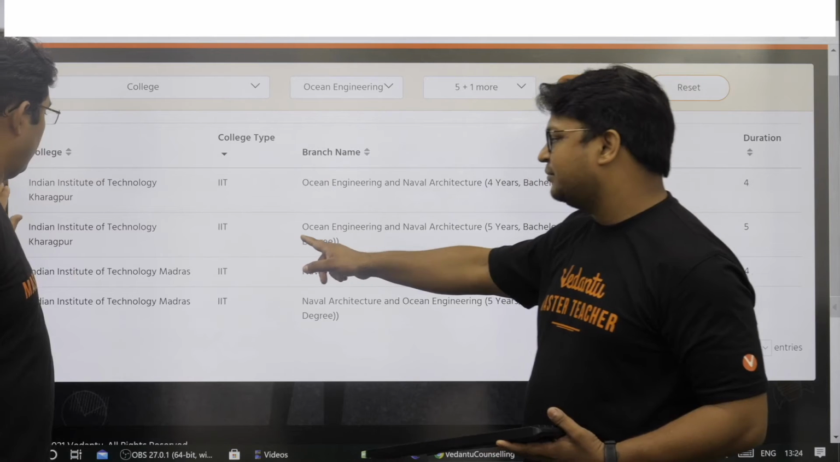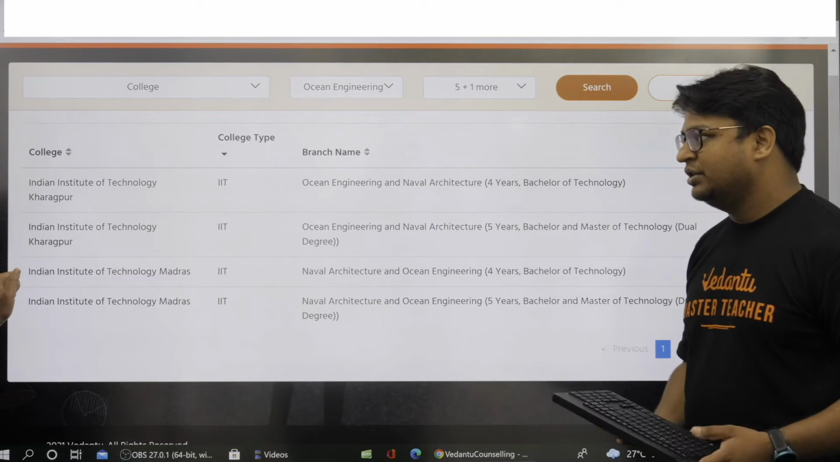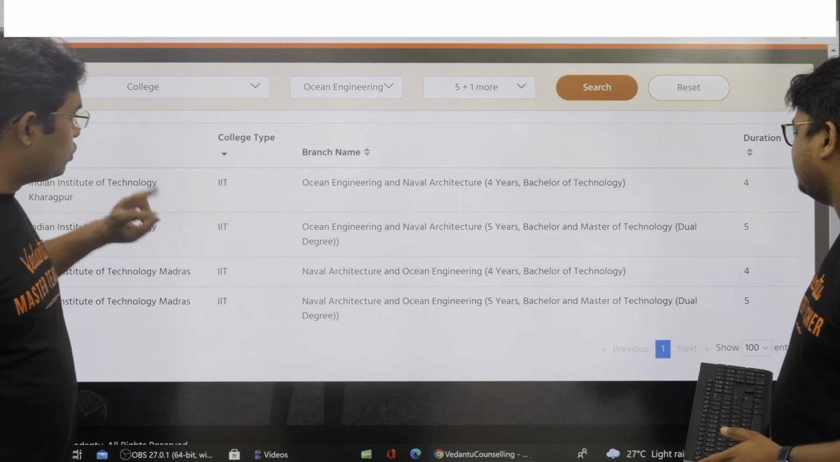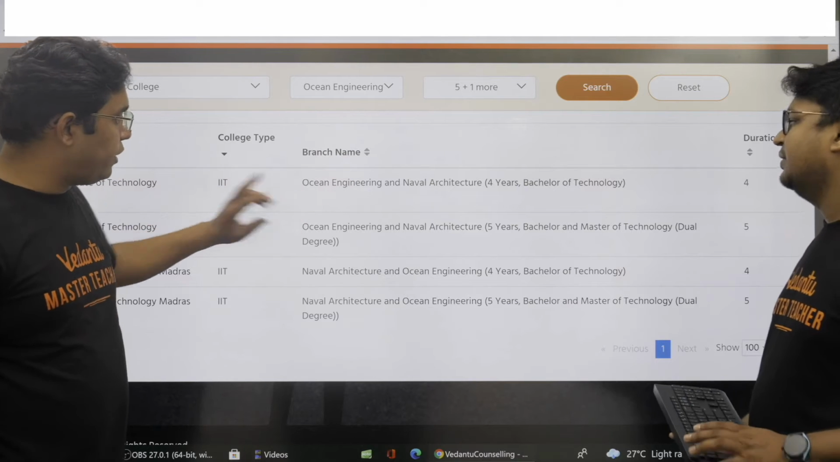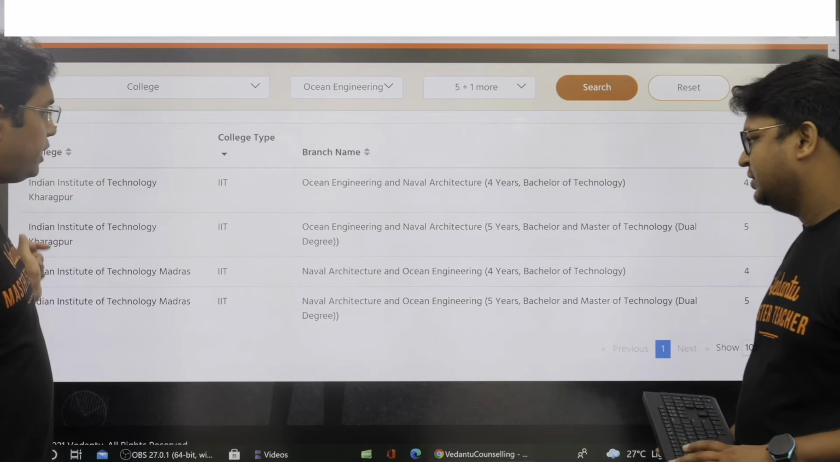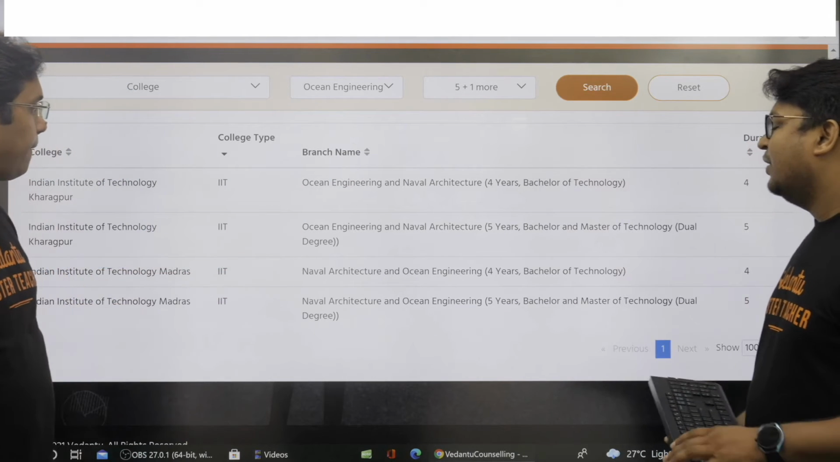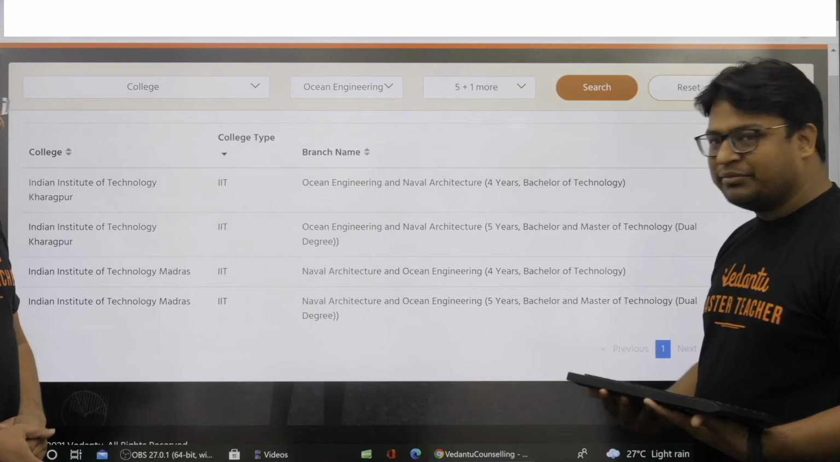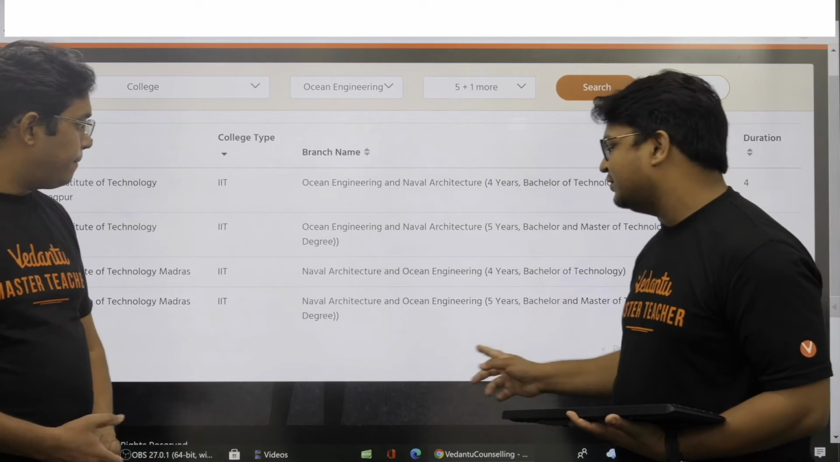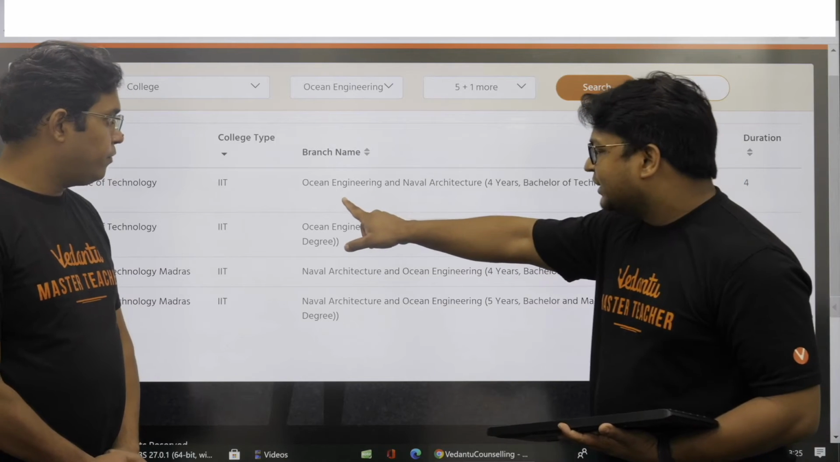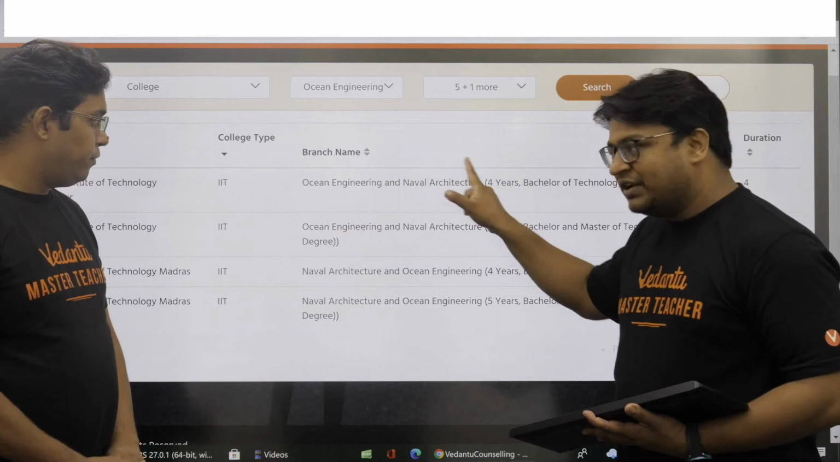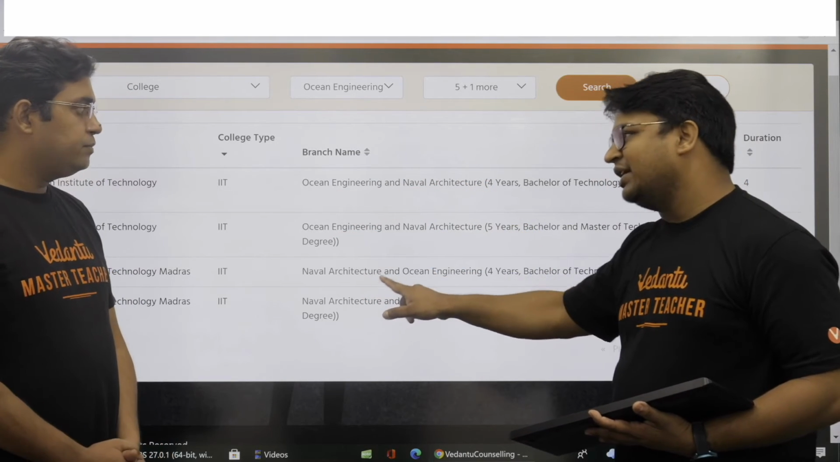by IIT Kharagpur and IIT Madras only. And IIT Kharagpur has 2 different branches, 4-year and 5-year. And I think same for IIT Madras also, 4-year and 5-year. Okay, sir, I think we have got something very interesting here to notice. Look at the name, sir. Ocean engineering and naval architecture, and naval architecture and ocean engineering.